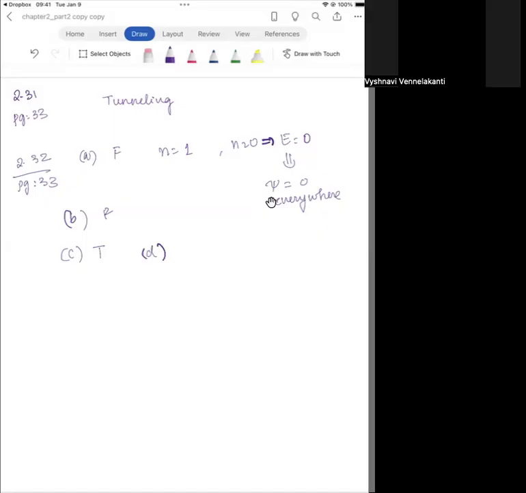Now let's go to the next one, which is: the maximum probability density for every particle in a box stationary state is at the center of the box. No, that is false. If we refer back to that figure again, figure 2.4, we see that the probability density is maximum at the center for the n equals 1 quantum number. We actually have a node at n equals 2. I think we also have a node at n equals 4 and so on, the even quantum numbers. So no, that's not true for all of the states. The nodes are present there. The maximum of the probability density does keep changing with the quantum number you're looking at.